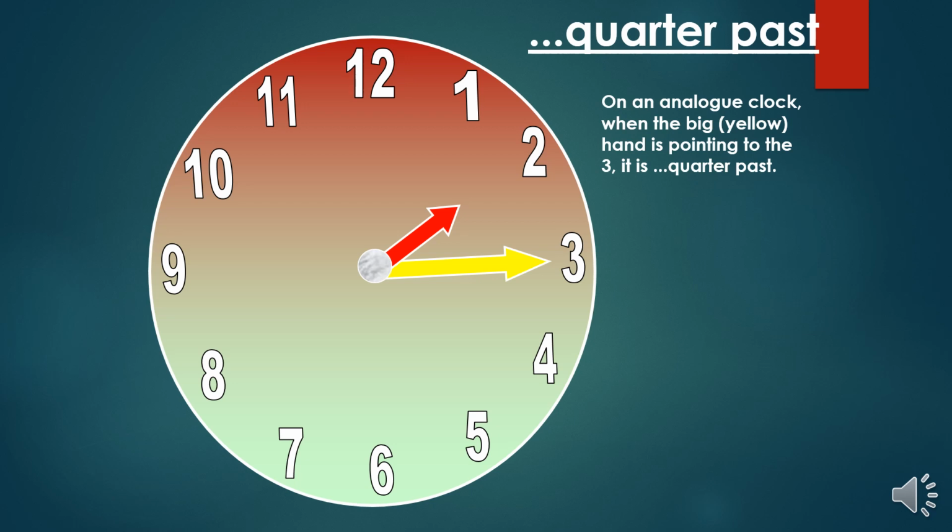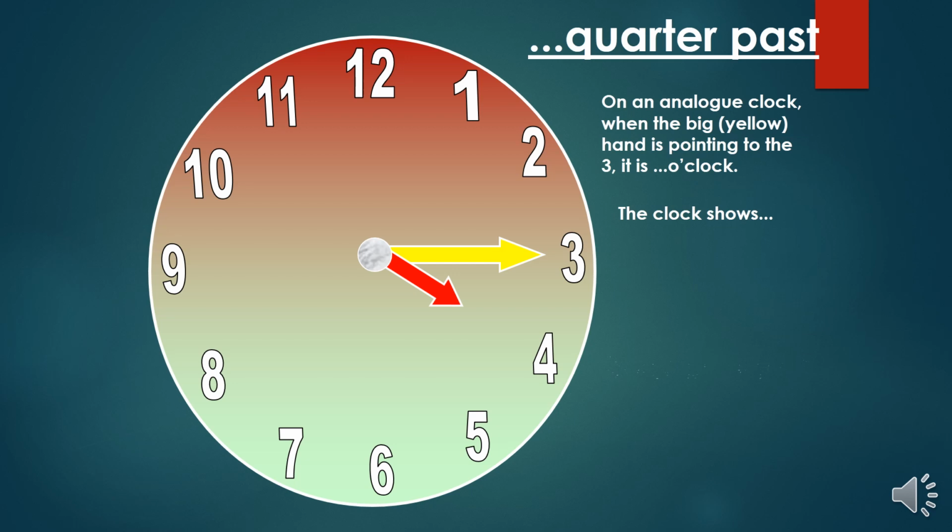Like in this example, it's quarter past 2, or we can say it's 2:15 p.m. or a.m., right? So it's quarter past 2. Another example, quarter past 4, or we usually say it's 4:15 a.m.